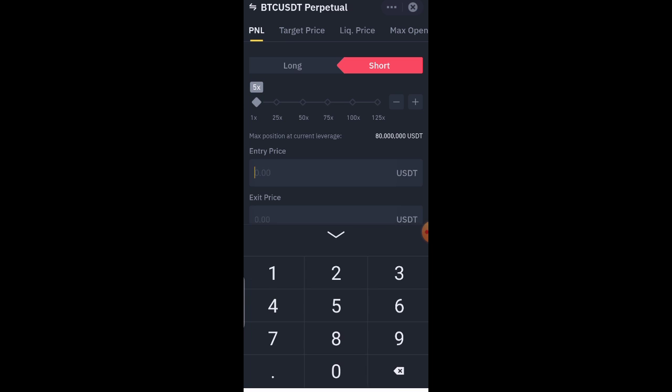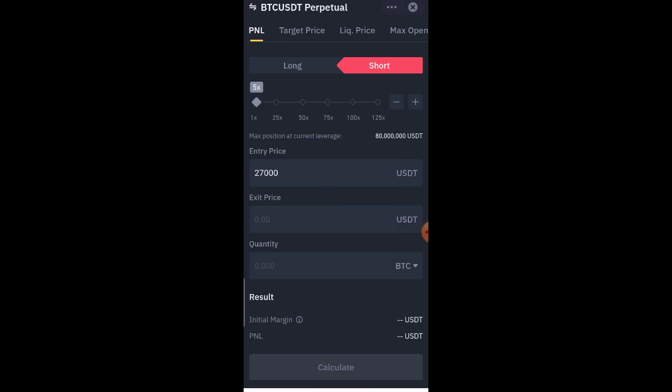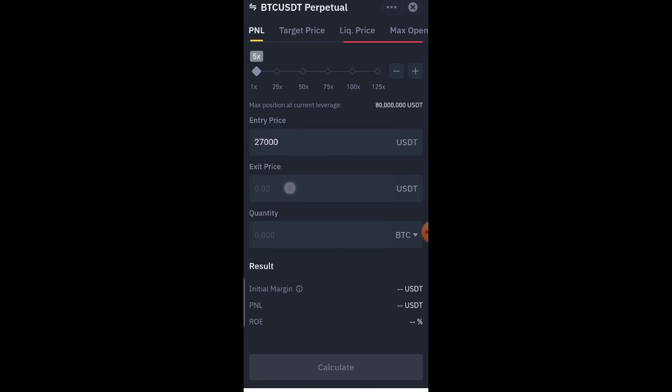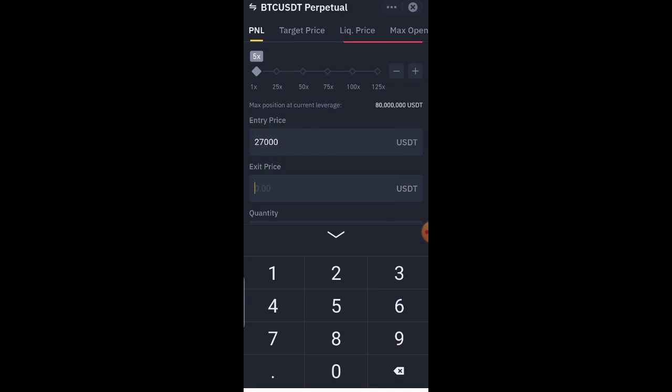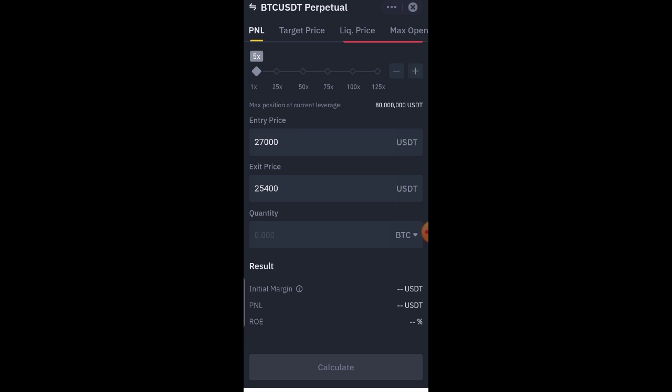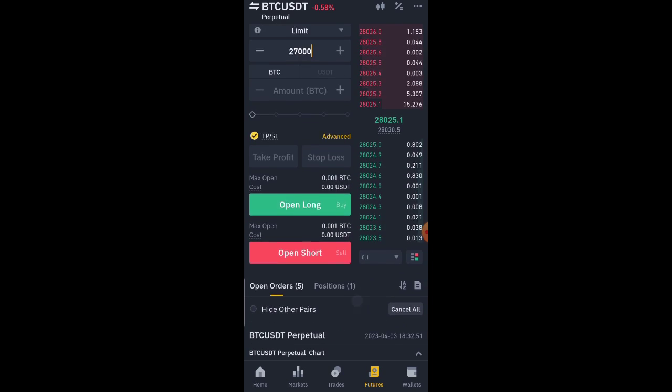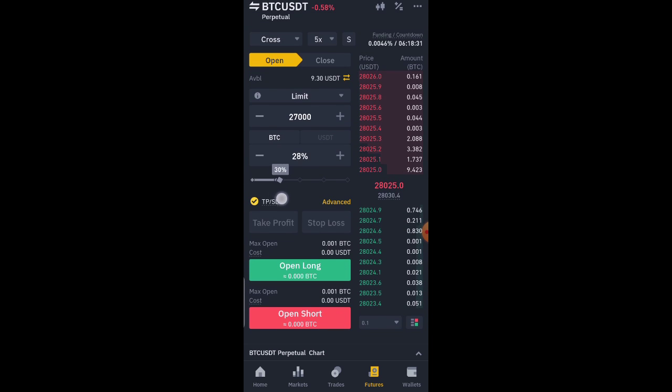The next one is your entry price. Our entry price is at 27,000, remember? Then your exit price is your take profit price. We said our take profit price is 25,400, remember. And the quantity, let me show you that quantity. The quantity is the amount. For example, let me put it here, let's use 50% here.